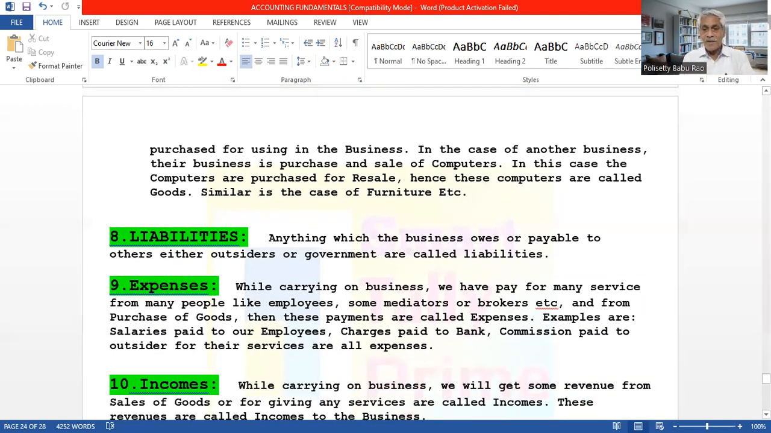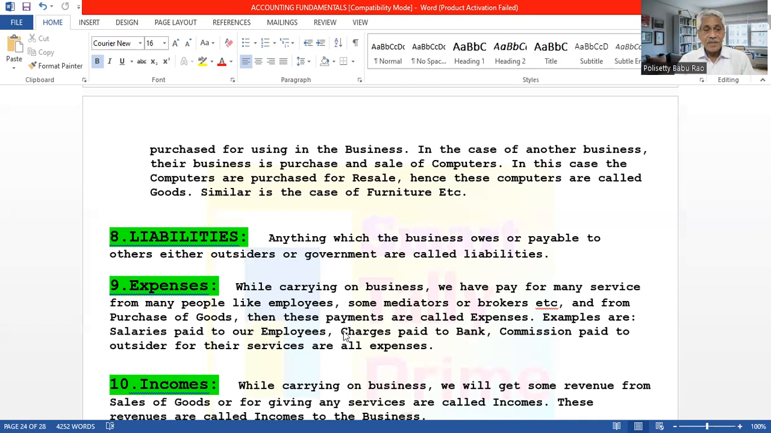And then liabilities. What is meant by liabilities? Anything which the business owes to others. Owes, payable. The business has to pay any outsider, or the government, or anybody. If the business has to pay, they are called liabilities. So whatever is payable to others by the business, they are called liabilities.